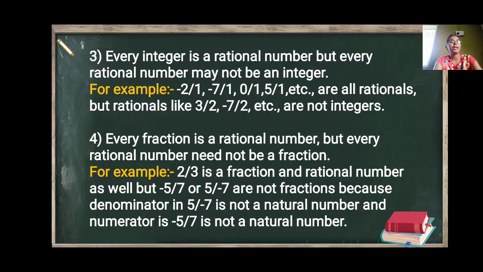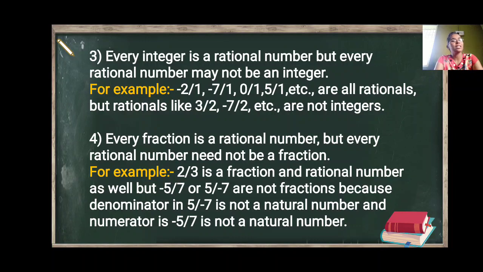For example, minus 5 upon 7 or 5 upon minus 7. These are not fractions. Why? Because in the first, minus 5 upon 7, minus 5 is not a natural number, and for a fraction we need only natural numbers. So minus 5 is not a natural number, so minus 5 upon 7 is not a fraction. In the same way, 5 upon minus 7, here minus 7 is not a natural number. So 5 upon minus 7 is not a fraction.